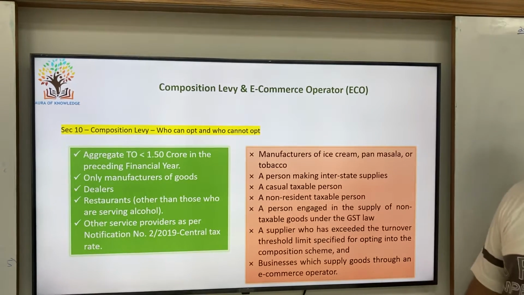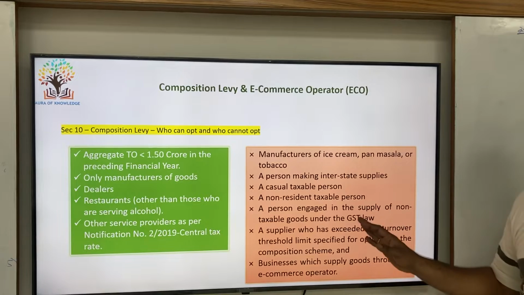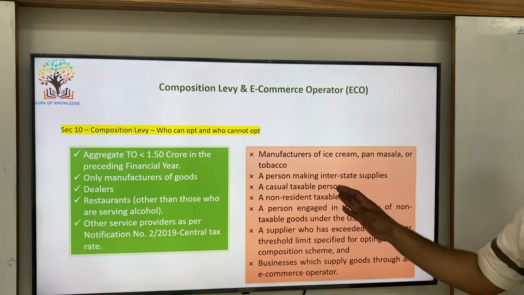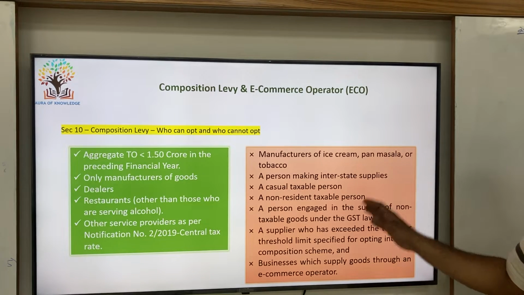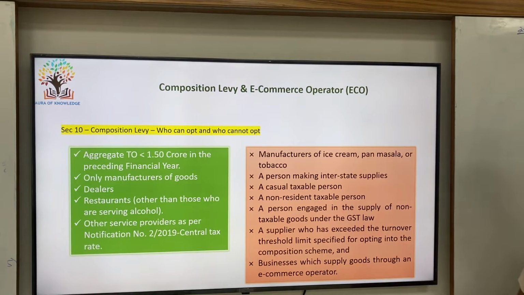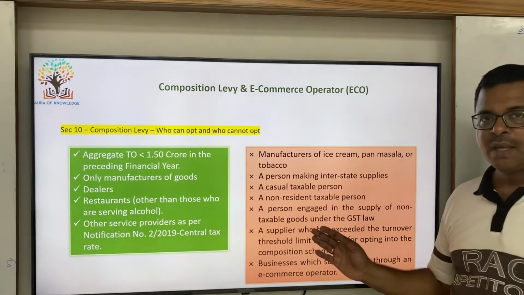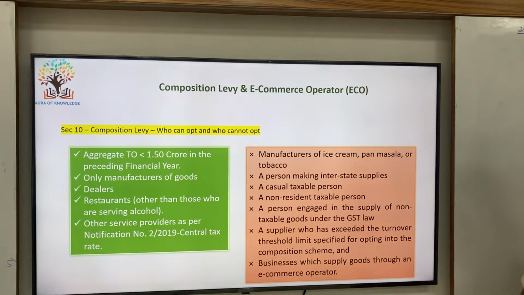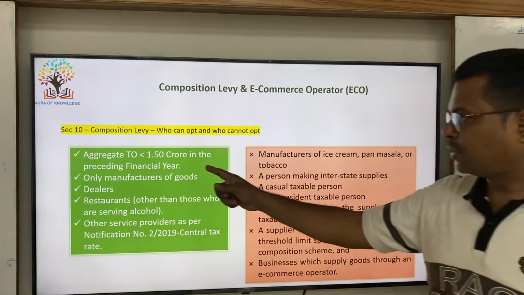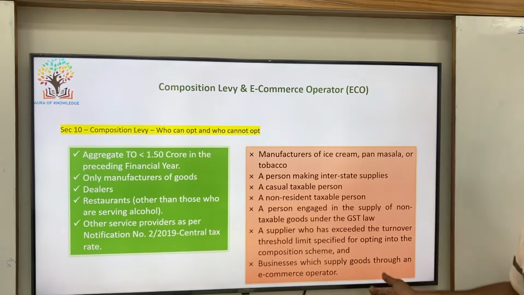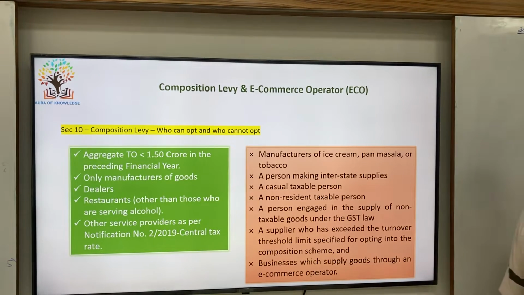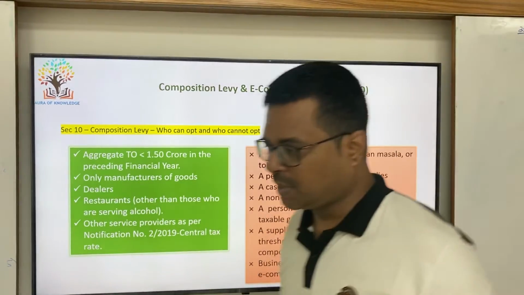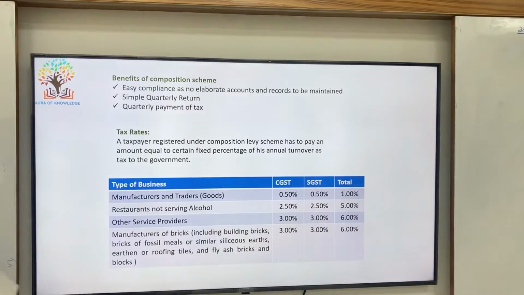And who cannot opt for this scheme is very clearly defined in the section: manufacturer of ice cream, pan masala or tobacco, a person who is making interstate supplies, casual taxable person, non-resident taxable person, and the person dealing in goods which are not applicable under GST, and where the threshold limit of 1.5 crore is exceeded for an SSE, and where the business supplies goods through an e-commerce operator, these SSEs cannot opt for this scheme. They have to go under the regular scheme only.